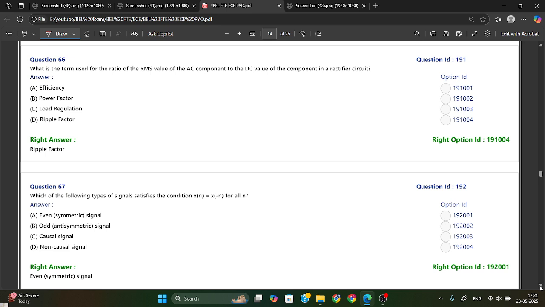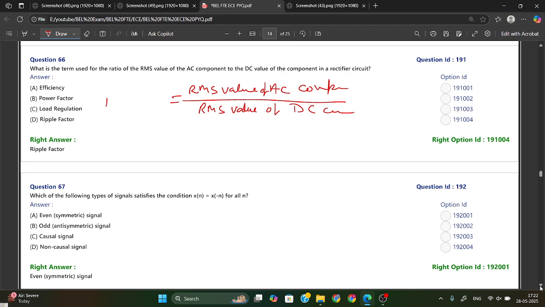What is the term used for the ratio of the RMS value of the AC component and the RMS value of the DC component? This is nothing but the ripple factor in a rectifier.